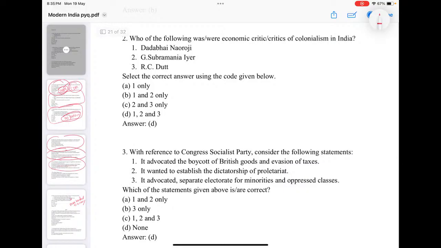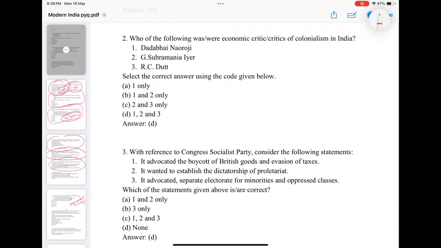The Congress Socialist Party advocated boycott of British goods and evasion of taxes, wanted to establish dictatorship of all trade, and advocated separate electorate for minorities and oppressed classes. See? Boycott of British goods and evasion of taxes. Evasion of taxes is impossible because taxes are the main source of income for the government. So excessive taxes, rejected, but it is not like evasion of taxes. It wanted to establish dictatorship of all trade. See, there is no connection between their socialism and dictatorship, they will not go hand in hand, eliminated.